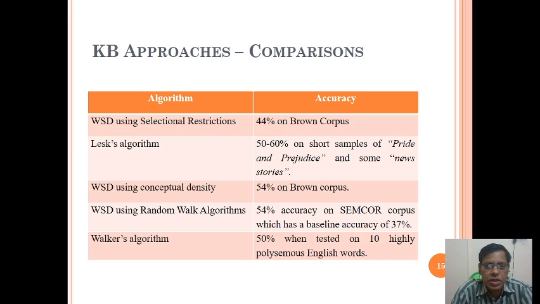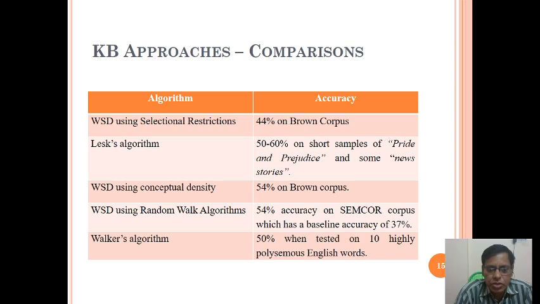The next one is KB approaches comparisons, which covers algorithm and accuracy. WSD using selectional restrictions has about 44% accuracy on the Brown corpus. Lesk's algorithm gets about 50 to 60% on short samples of Pride and Prejudice and some news stories. WSD using conceptual density gets about 54% on the Brown corpus.